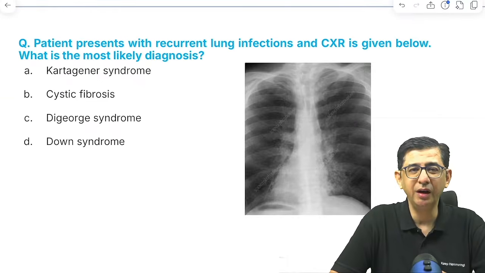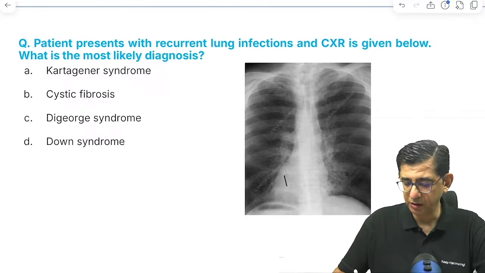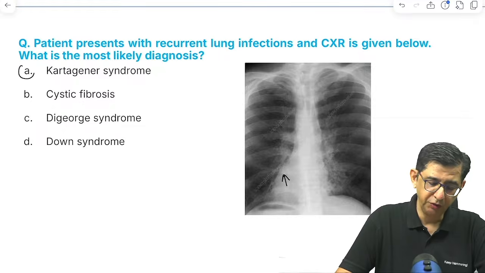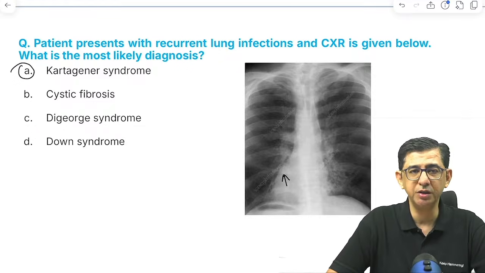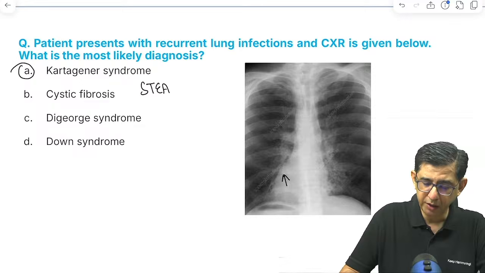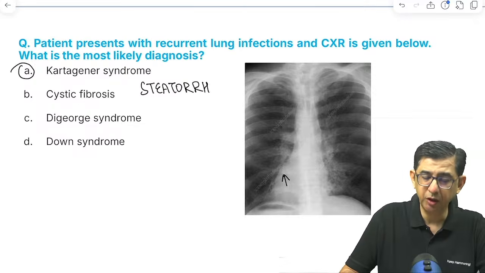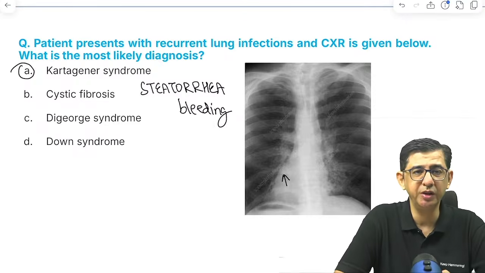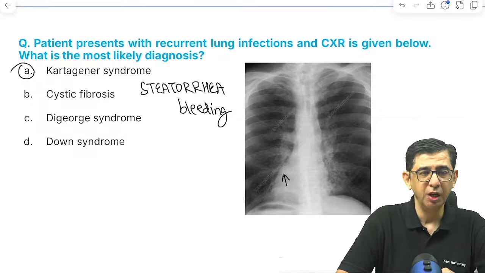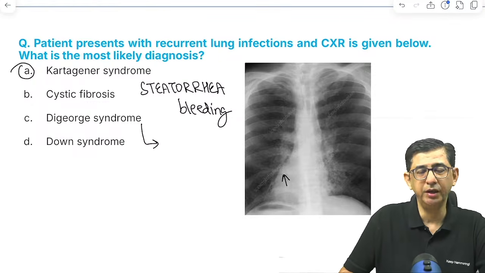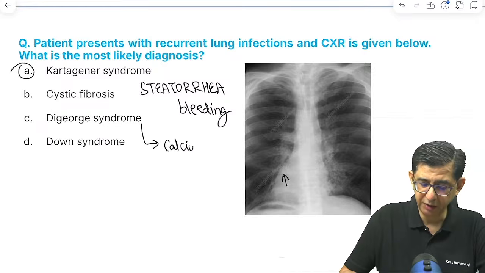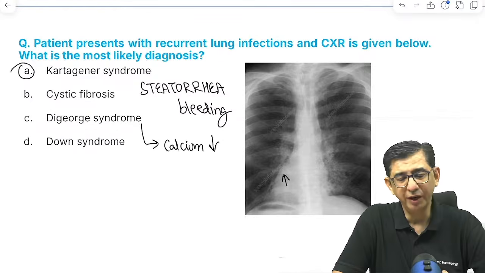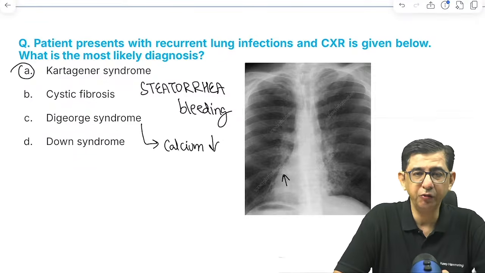Okay, patient is having recurrent lung infections and the heart is right-sided. So you can see the apex of the heart being on the right. That makes it easier. That is called Kartagener syndrome. Version 2 of the same question will be that he'll talk about recurrent lung infections and also mention steatorrhea. And sometimes as a distraction he will mention bleeding in the question, because of vitamin K deficiency there can be bleeding occurring in a patient. Bleeding episodes can be described, that will become cystic fibrosis. For DiGeorge syndrome in a patient, he will talk about rickets-like manifestations with calcium being less, delayed dentition, that could be given in the question. So I think all of these questions on recurrent lung infections have been discussed.